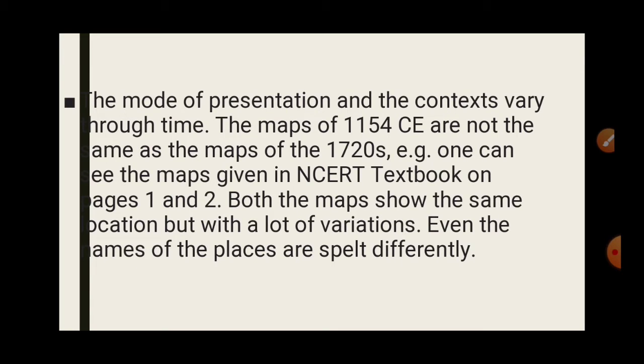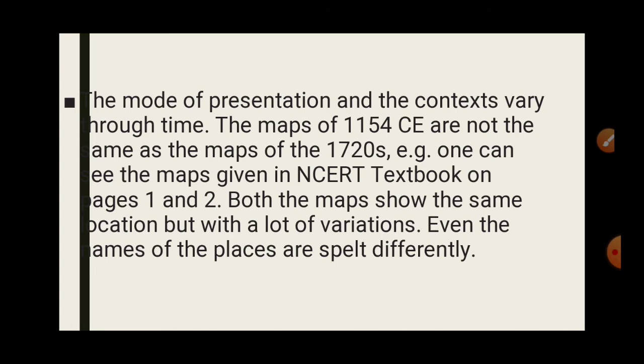The mode of presentation and the context vary through time. The map of 1154 CE is not the same as the map of 1750. For example, one can see the maps given in the NCERT textbook on pages 1 and 2. Both maps show the same location but with a lot of variation. Even the names of the places are spelled differently.